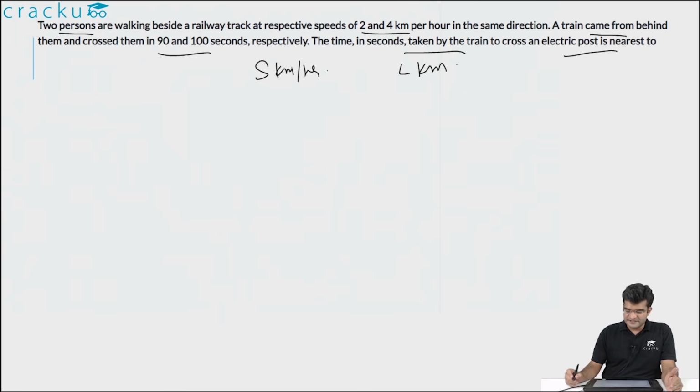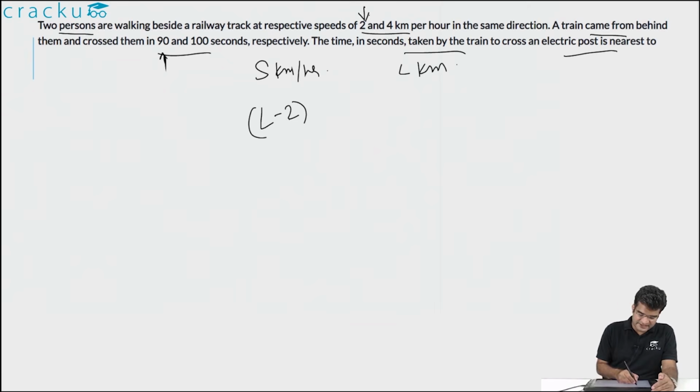Now when it is passing by the person who is moving at 2 kilometers per hour, what is the relative speed of the train? That will be equal to s minus 2. And what is the time it has taken for the train to cross this person? It is equal to 90 seconds, which is equal to 90 divided by 3600, the seconds that are there in an hour. This is the length of the train. Sorry, this will be s minus 2.